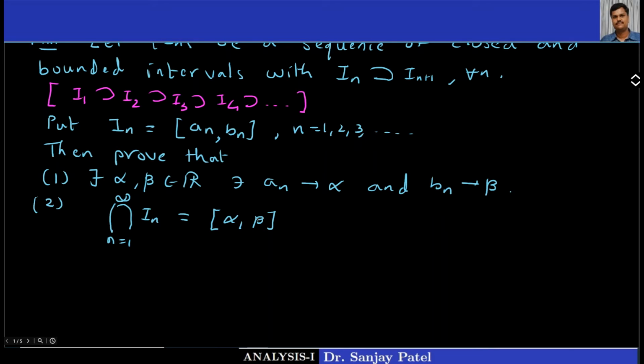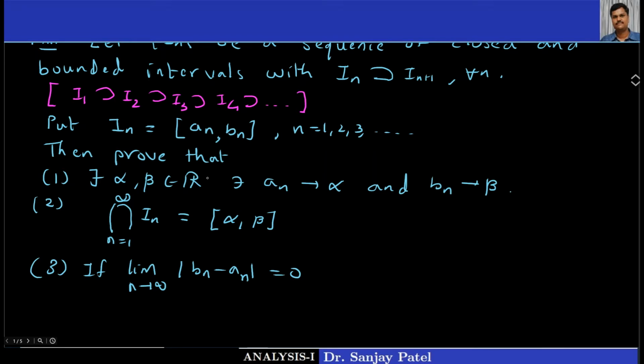The third thing is, if the limit as n tends to infinity of mod of Bn minus An equals 0. What is mod of Bn minus An? Bn minus An is the length of the nth interval In.